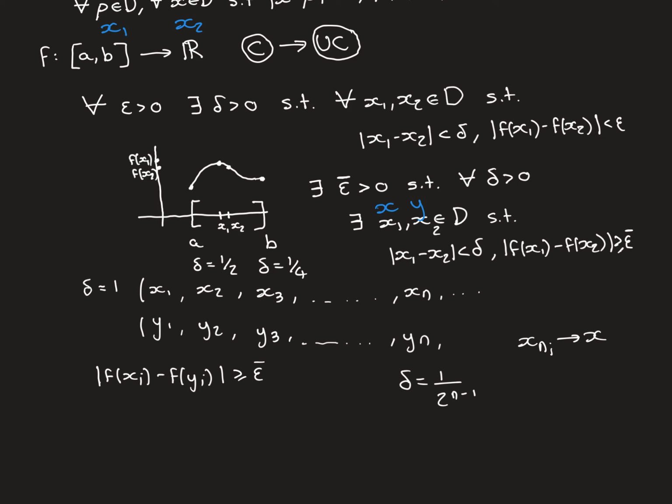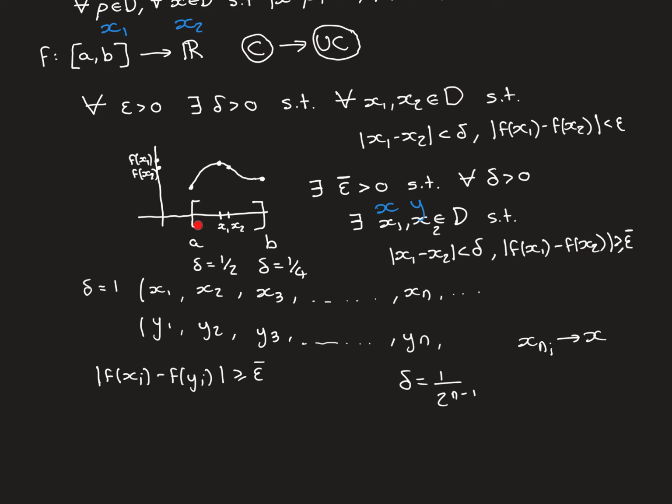Now, x is guaranteed to be in your interval [a, b], because it cannot be outside of it. If you imagine, for the sake of argument, it was outside of this interval, somewhere up here, let's say. How on earth can this sequence, which is made up of things entirely in this closed bounded interval, be converging to something up here? There is a finite difference between that and this value b, and the terms of that sequence are never going to get within that distance, because they're never going to get greater than b. So it can't be the case that they are getting closer and closer indefinitely to something that is outside of this interval.